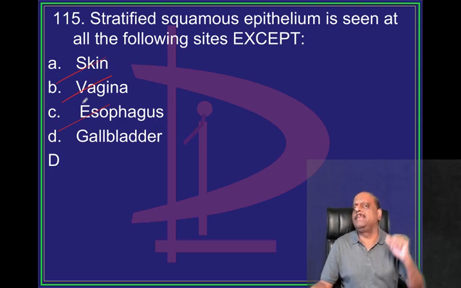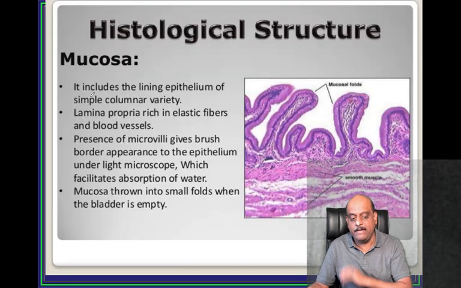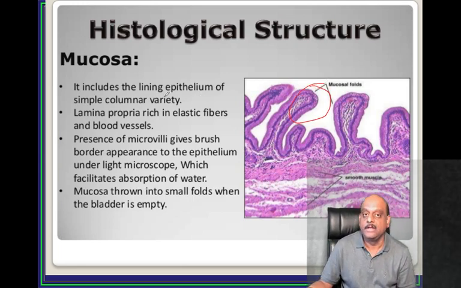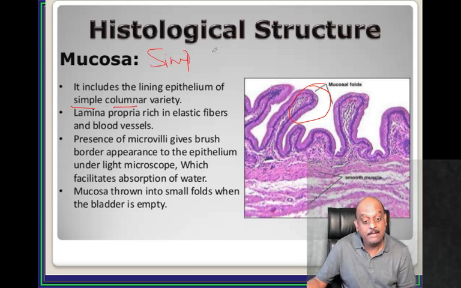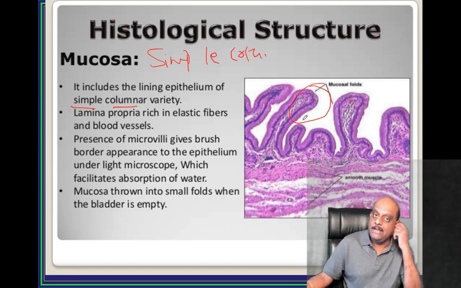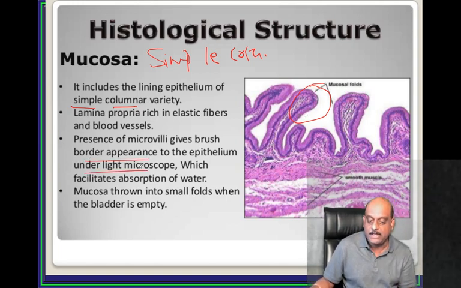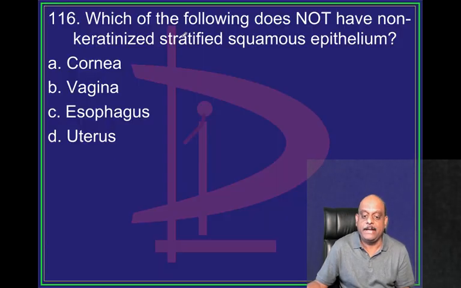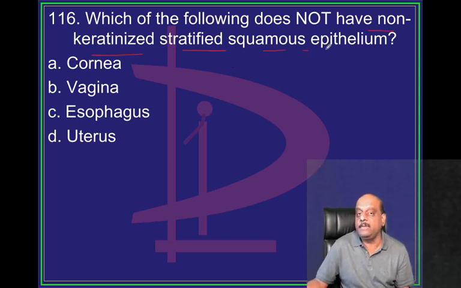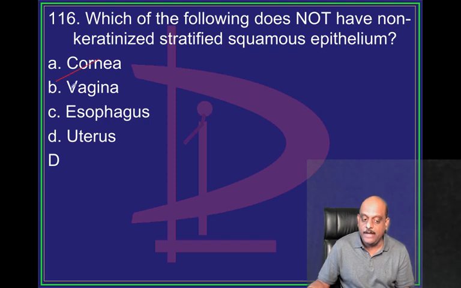We don't see it in gallbladder. अच्छा भैया, gallbladder का epithelium क्या है? फटाफट बोलो, वो भी बोलो. Typically, if you look at the gallbladder, doctor, it has a simple columnar epithelium. Simple columnar epithelium is what you need to remember. And there are a lot of microvilli giving the brush border appearance to the epithelium under light microscopy. That is what you need to basically remember. Now, doctor, non-keratinized stratified squamous epithelium कहाँ रहता है? Cornea में, vagina में, esophagus में, not in uterus.